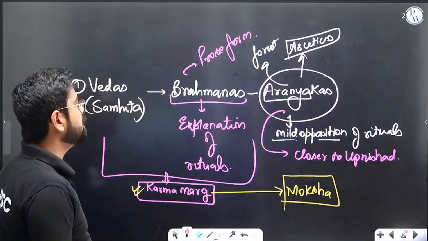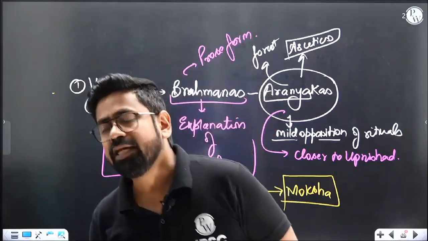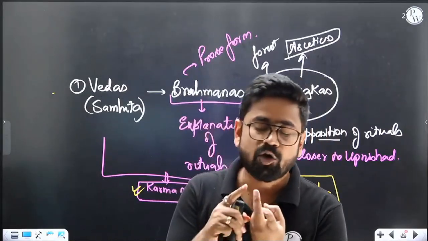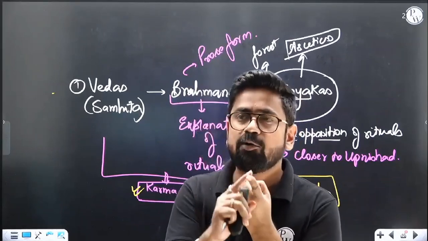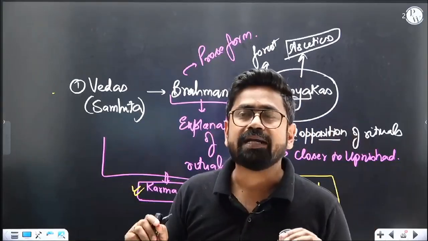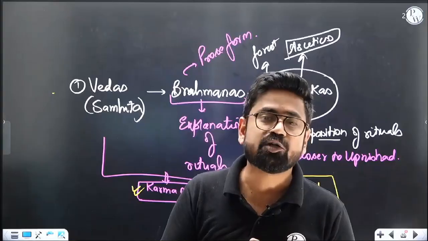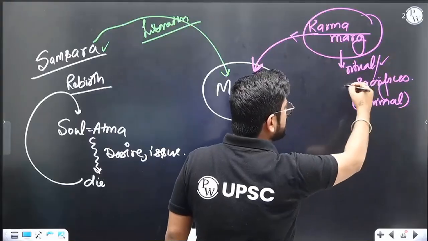Now the point is that the population must be feeling bogged down or worried about rituals, about this karma marg. Now think about this karma marg. Karma marg talks about rituals. It says that a pandit or a brahman is supposed to do a puja, a ritual asking you to have some puja, sacrifice, yajna at your house or in public. That means you need to spend money, and it also has the concept of animal sacrifices.